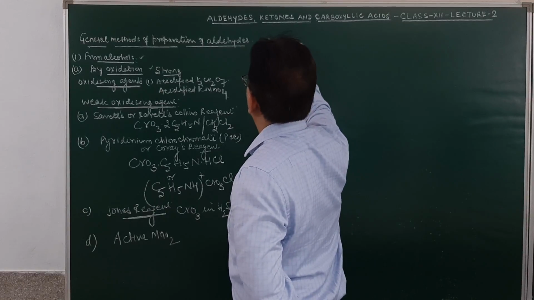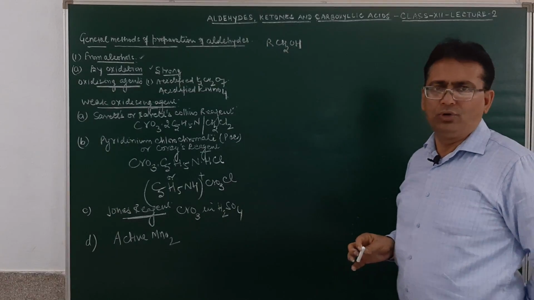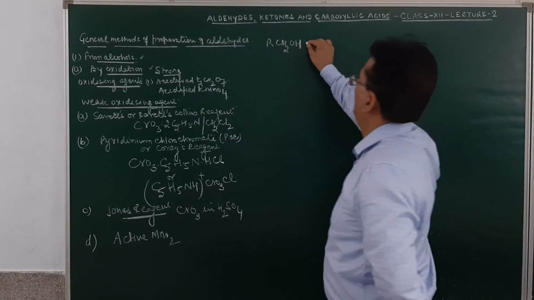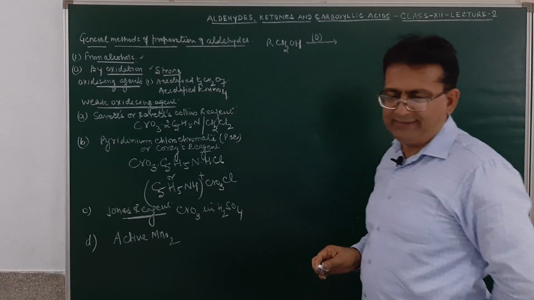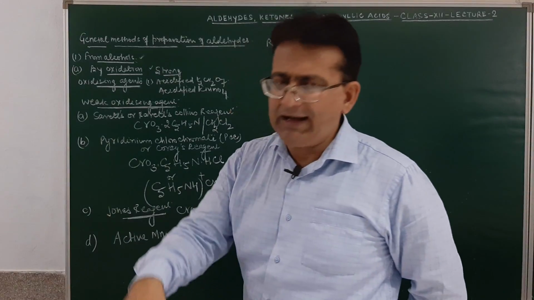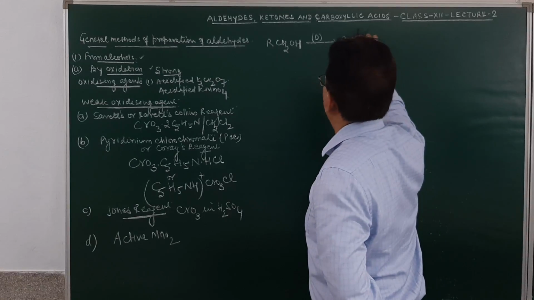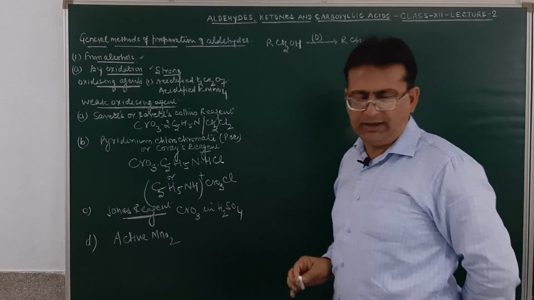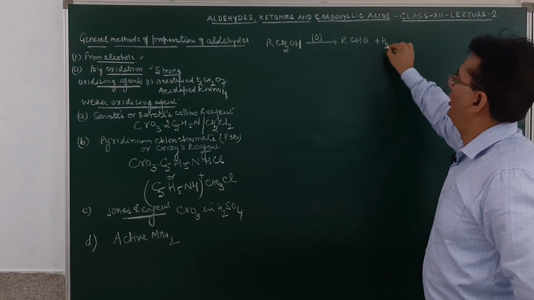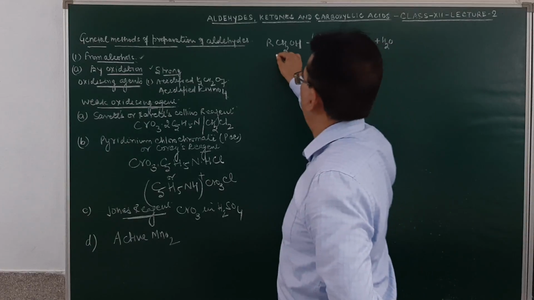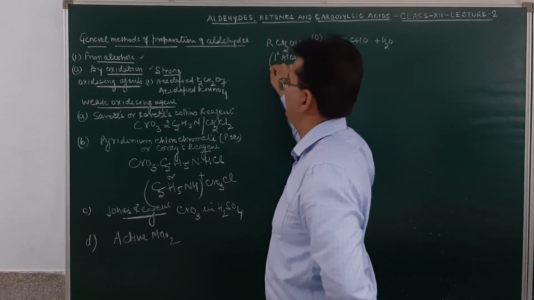If we take alcohol, in fact the 1 degree alcohol, and carry out the oxidation, then it results in the formation of an aldehyde. Am I clear? Plus a molecule of water will be given out. So the 1 degree alcohol on oxidation will result in the formation of aldehyde.